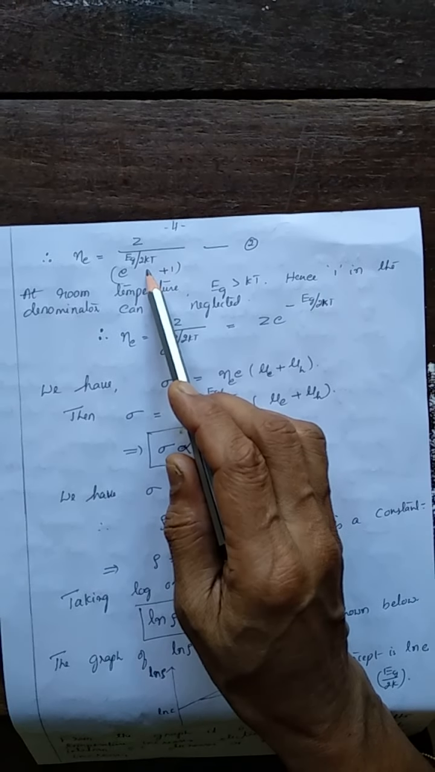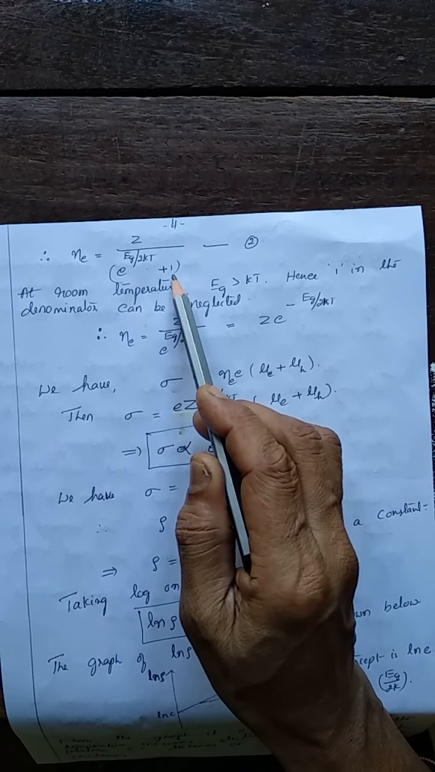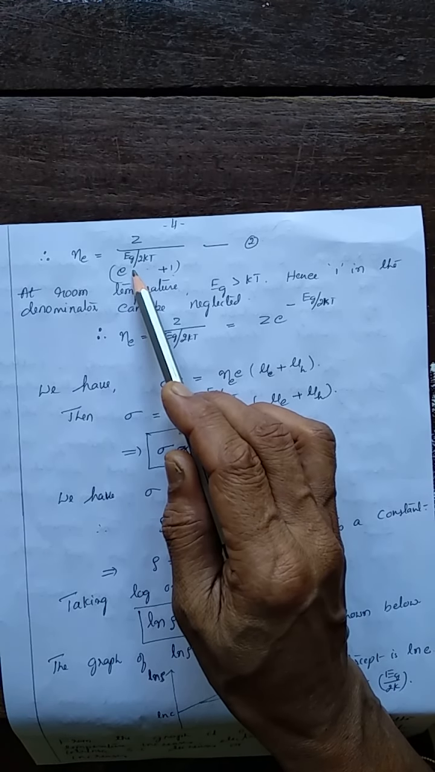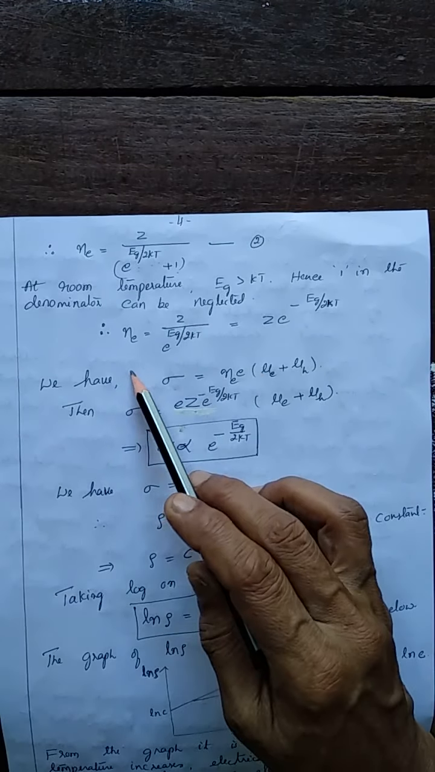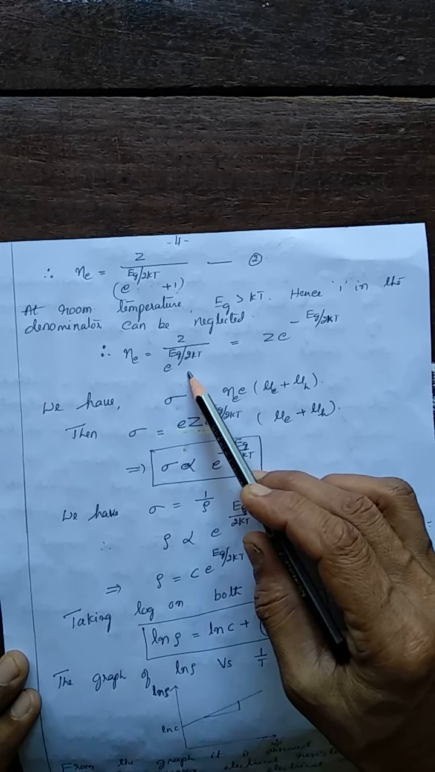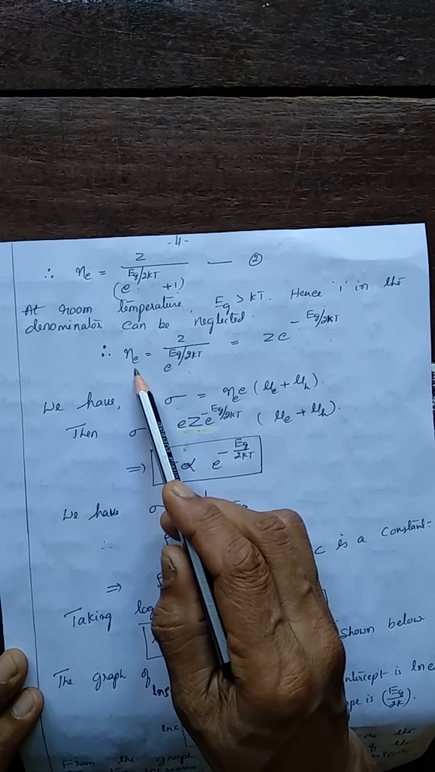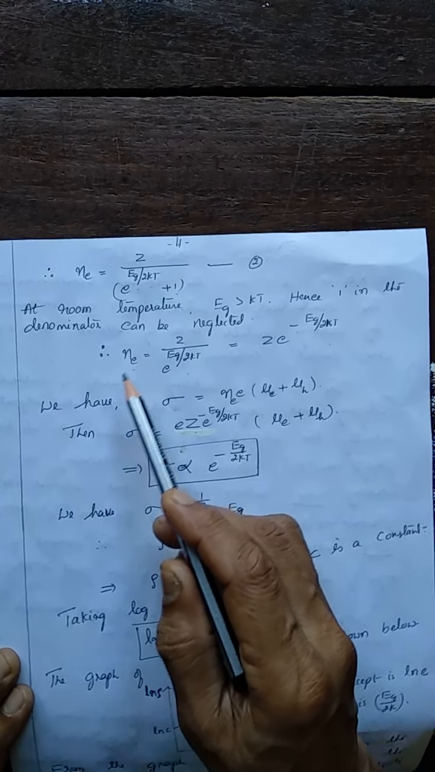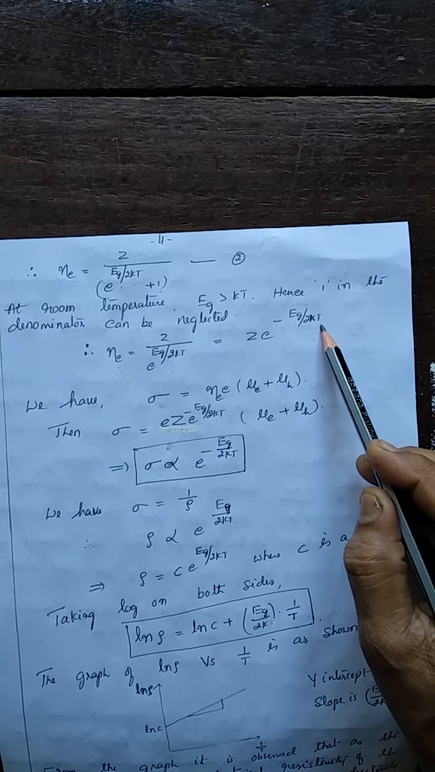And at room temperature, the term 1 is negligibly small compared to the exponential and can be neglected, so that Ne becomes Z by e to the power Eg by 2kT. That is Z into e to the power minus Eg by 2kT. This is the number of electrons found in the conduction band at a temperature T.